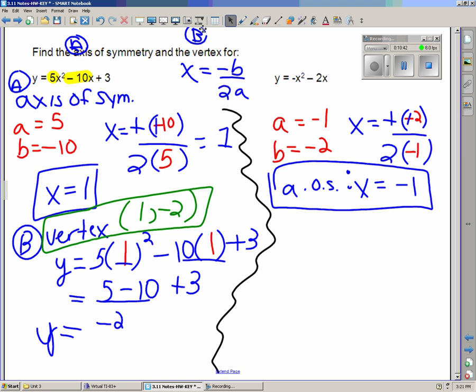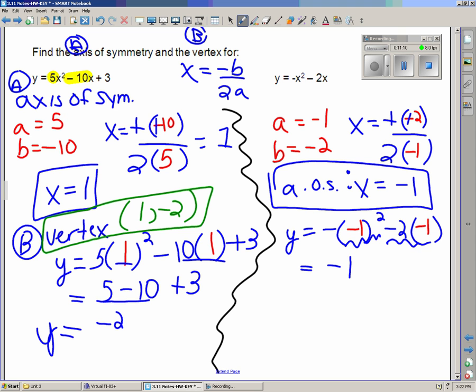To find the vertex, I'm going to go back to the original equation, and I know that y equals negative x squared minus 2x. Remember, we found that the axis of symmetry was x is negative 1. Negative 1 gets plugged in. Be careful on your math here. You've got to square negative 1 first, which is positive 1, and then apply the negative.